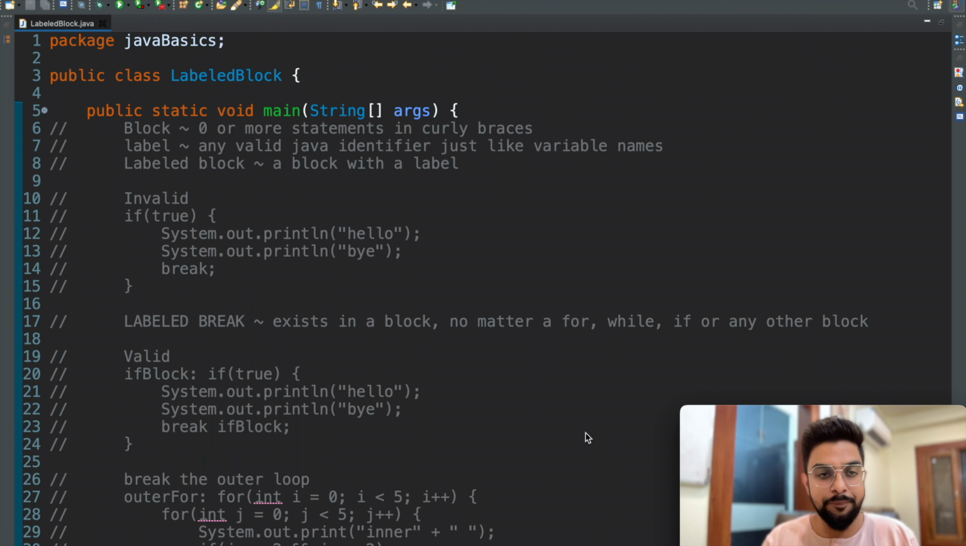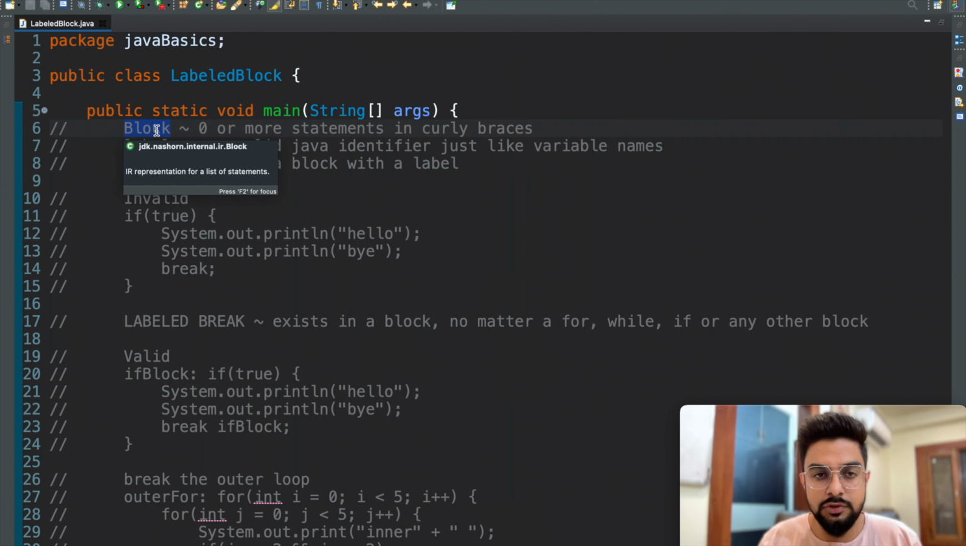Today, we'll learn another new and simple concept of Java named labeled block. So, let's start. Okay, so a labeled block, as the name says, what is a block? A block is just zero or more statements that are enclosed in curly braces. So that's a block. For example, an if, a for, a while, a do while, a static initializer, instance initializers, all of them are blocks.